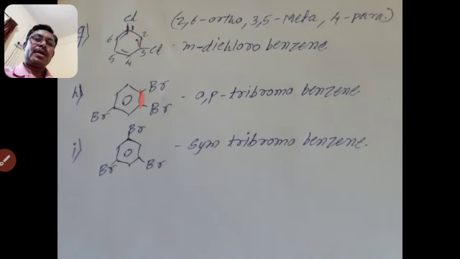The first bromine is at the first position, the second bromine is at the second position, then after that 3 and 4. Consider the second position, that is 2 or 6, known as ortho. So you can write O for that halogen atom.